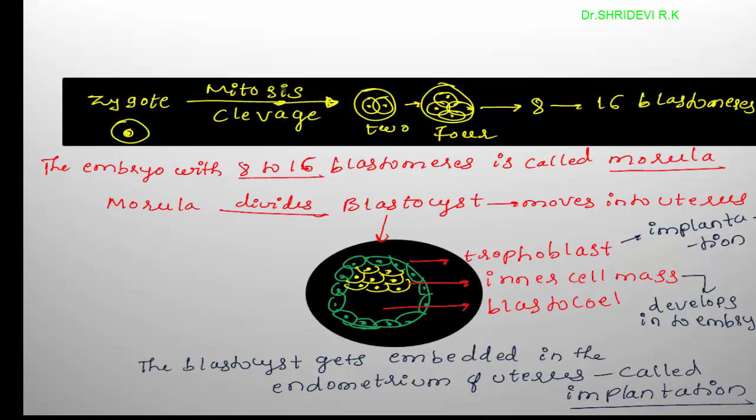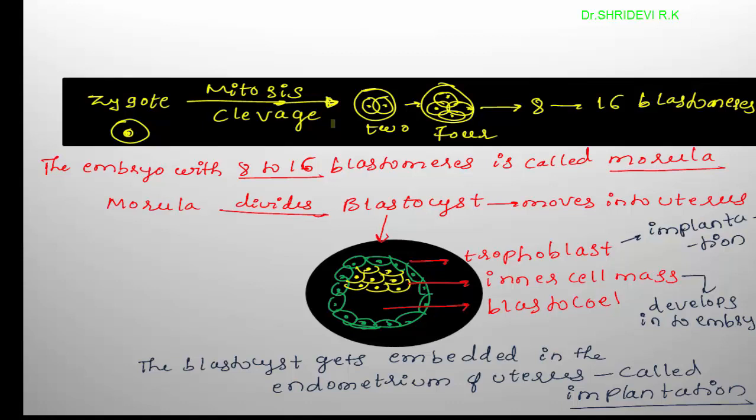This zygote undergoes repeated mitosis, and the process is called cleavage. Because the zygote is a unicellular structure, it is converting into a multicellular structure without changing the number of chromosomes, so it is dividing through mitosis.